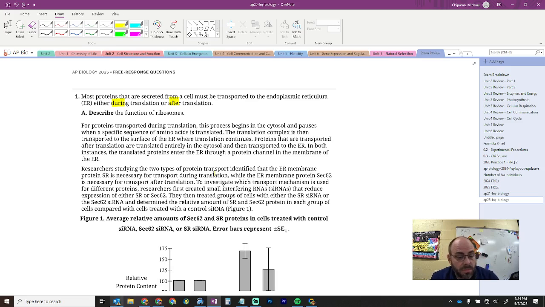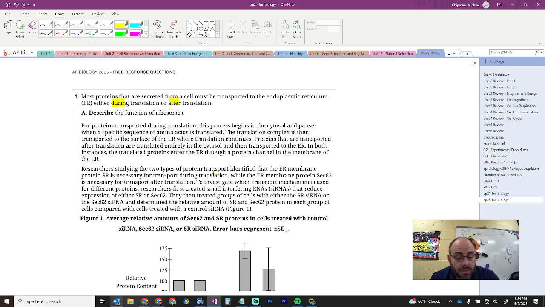Proteins that are transported after translation are translated entirely in the cytosol and then transported to the ER. In both instances, proteins enter the ER through a protein channel in the membrane of the ER.